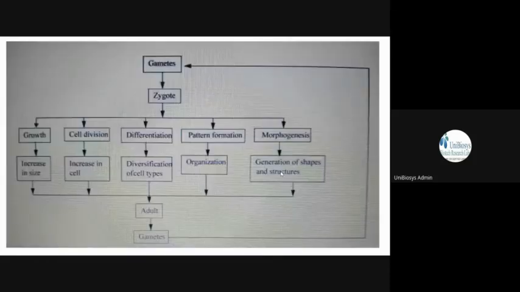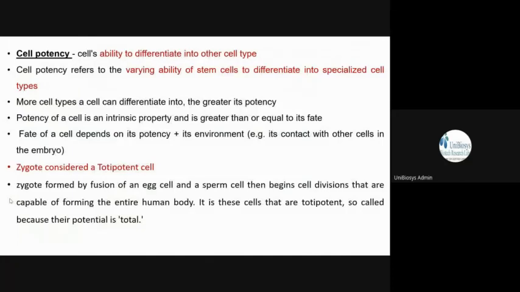So what is happening? An adult will be there, then it produces gametes, which fuse together to form the zygote, isn't it? And then the zygote grows, divides, differentiates, and undergoes pattern formation and morphogenesis. These are the 5 different steps, and then all together you get an adult individual, and then again it forms the gametes. So this is the process, in which all the steps are overlapping.